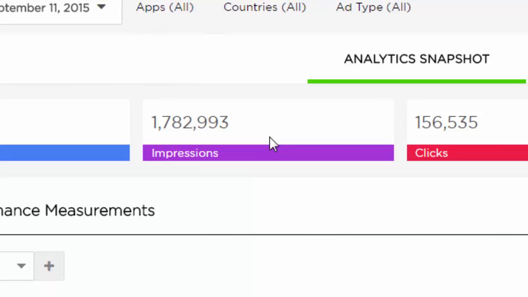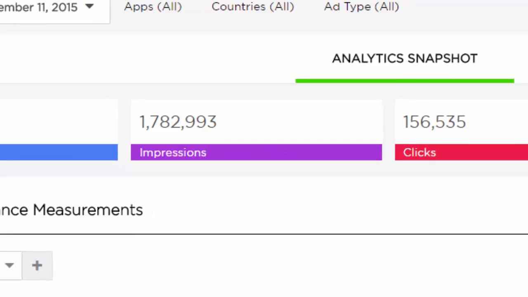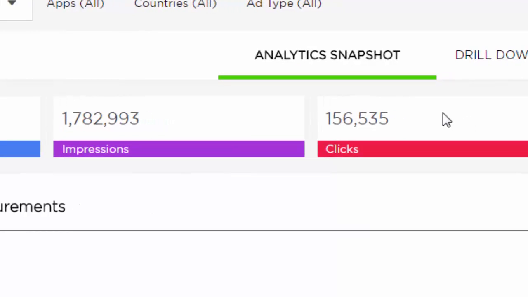Everyone plays games, right? When you run your game, you're going to see an ad. If you click on it, it's considered a click. If you didn't click, it's considered an impression. So it's the total number of times that your ad showed on a screen.